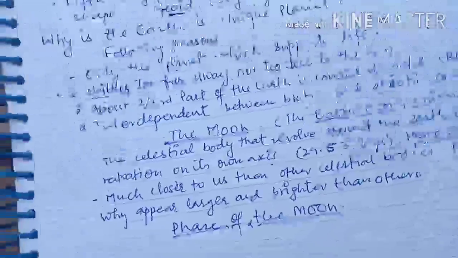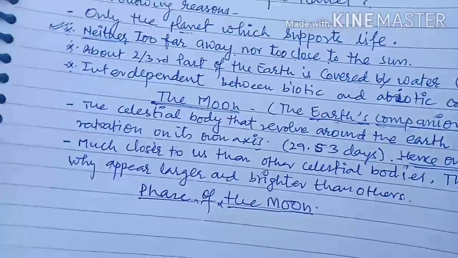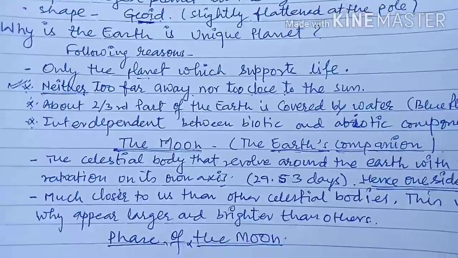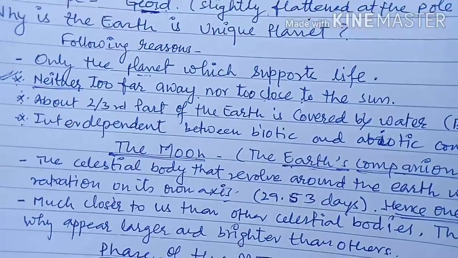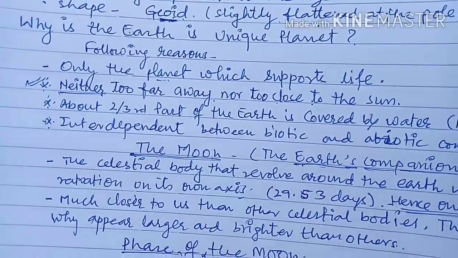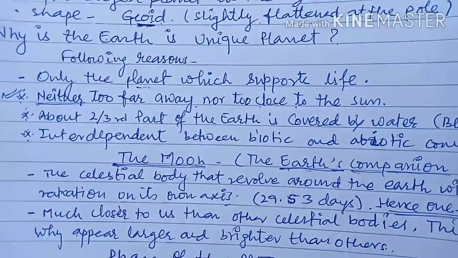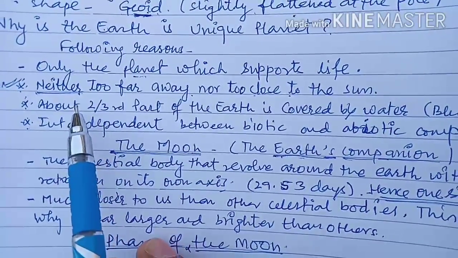So why is the Earth a unique planet? It is possible for the following reasons. Due to that, we can say that the Earth is a very unique planet of the solar family. Why is it called so? Because this planet supports life. What are the reasons?